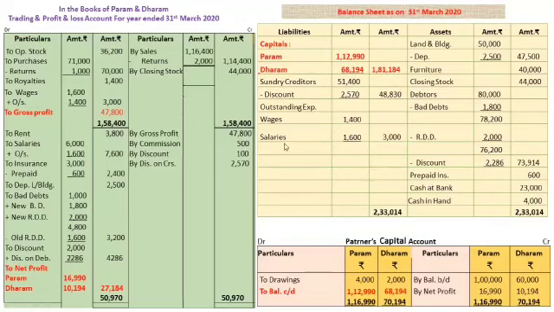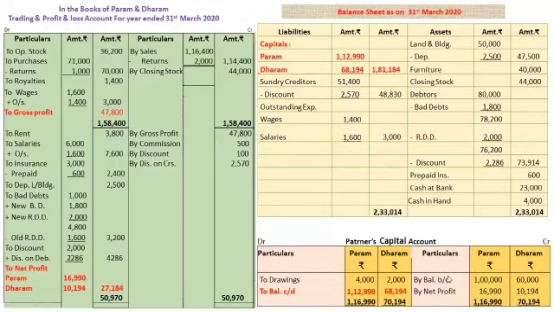See the trading and profit and loss account. From trading, you get the gross profit, which should be transferred to profit and loss account credit side. Then you should get the net profit, which is distributed in their profit sharing ratio or capital ratio as per the example.